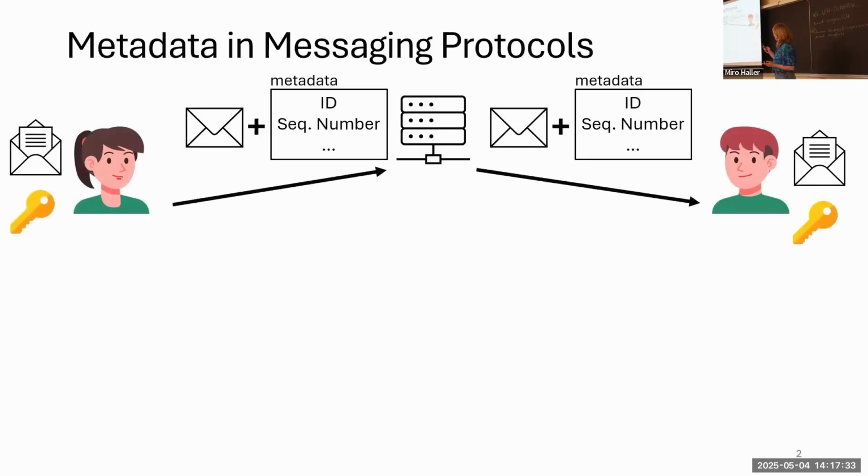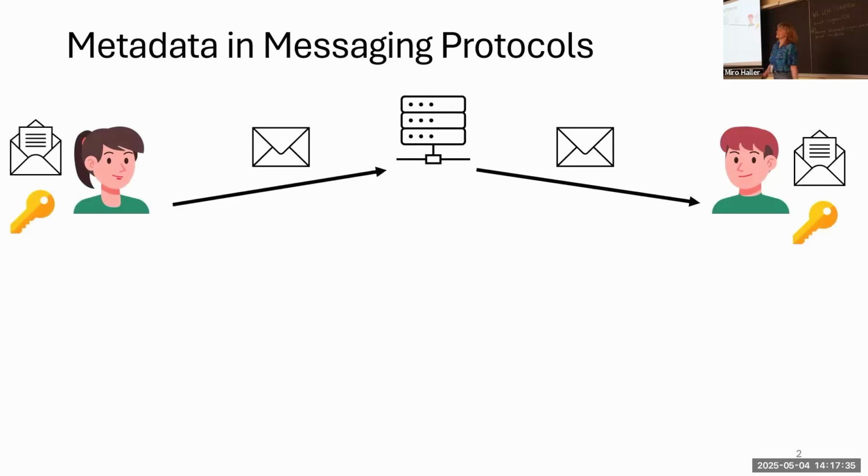Right. So when Alice and Bob communicate over their favorite messenger, their content is end-to-end encrypted. That means Alice and Bob share some key material such that Alice can encrypt her message, send it to the server, which will forward it to Bob, and he can then decrypt the message, and nobody else except those two users can read the content. But that's not the only information that's being transmitted.